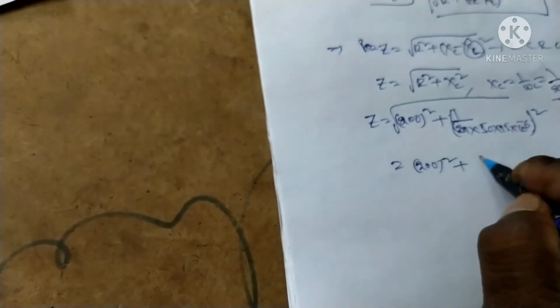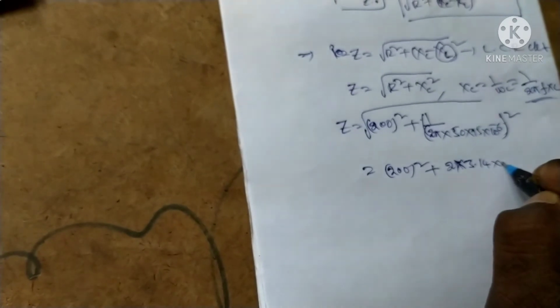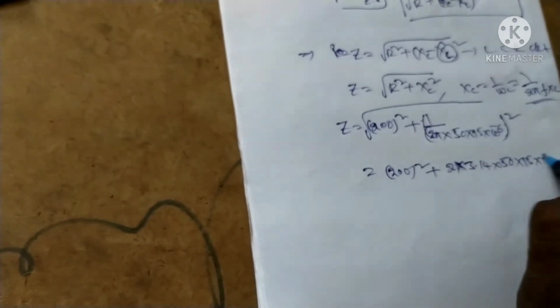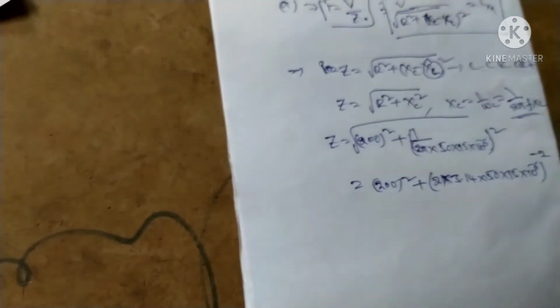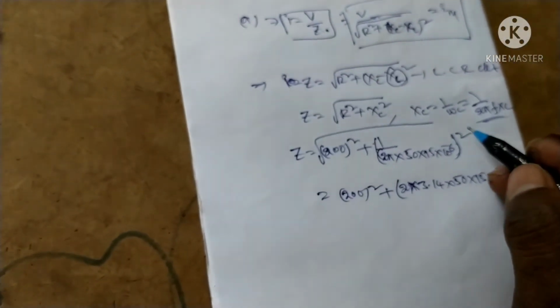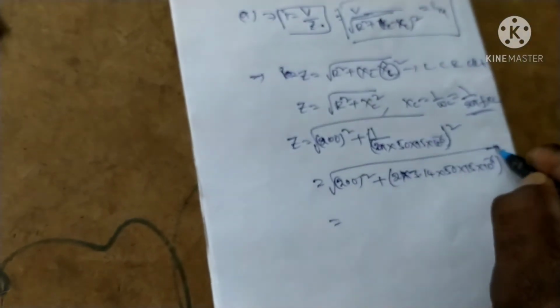Now the above equation can be written as under root of 200 square plus, 2 pi means 3.14 into 2, into frequency 50 into 15 into 10 to the power of minus 6, whole to the power of minus 2, under root.